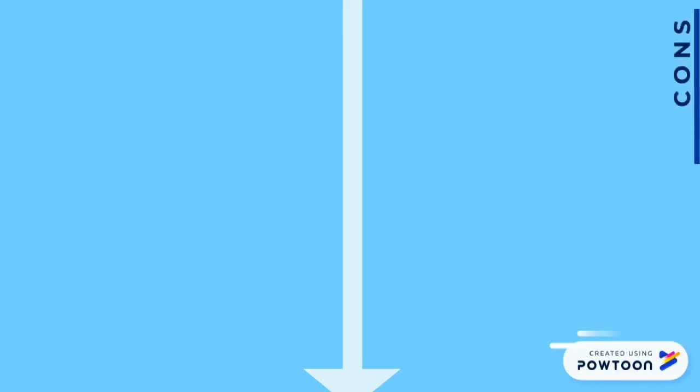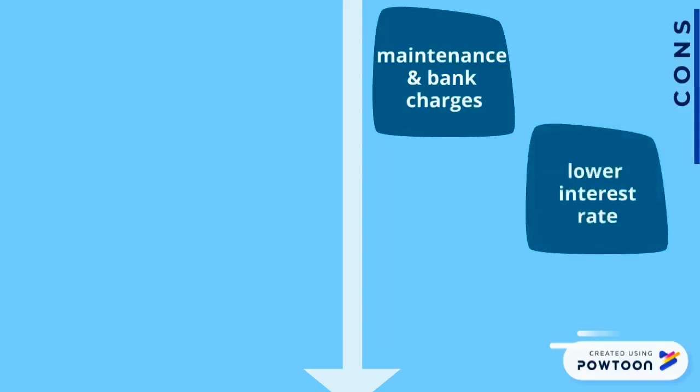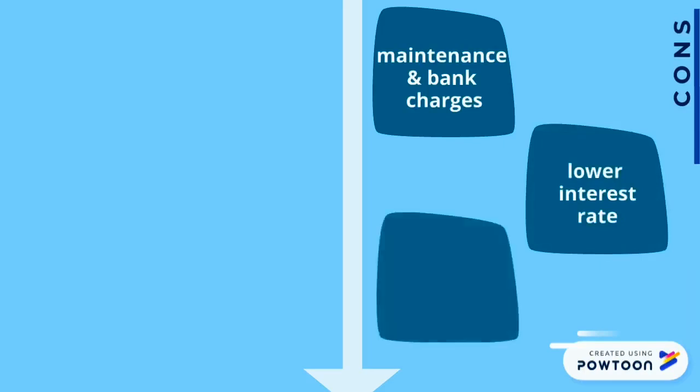Moving on to the cons. First, there is monthly maintenance and bank charge. Different banks will have different charges. Next, a savings account also pays a lower interest rate. And it has limitations. For example, it requires a minimum balance in the account at all times.